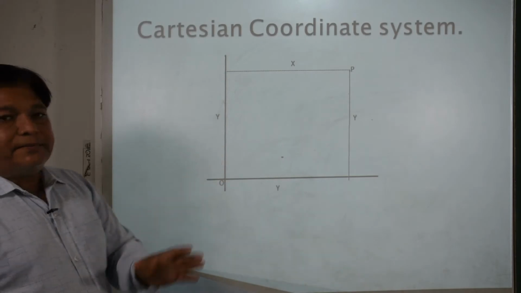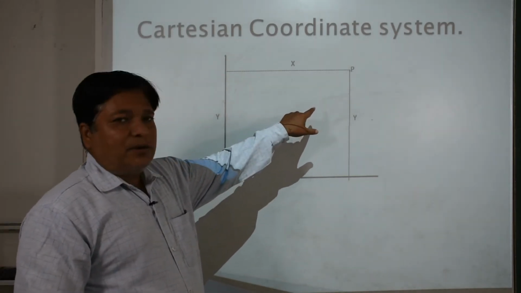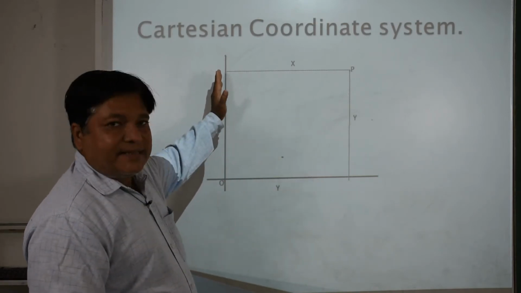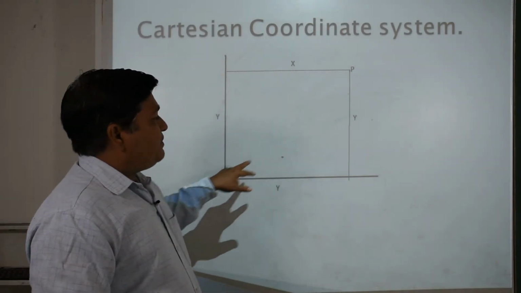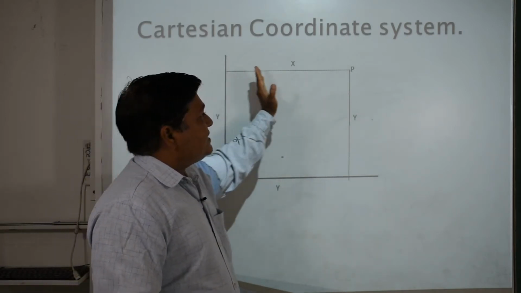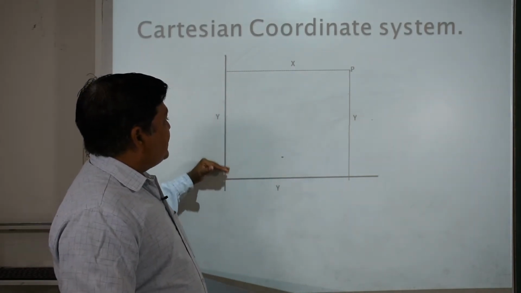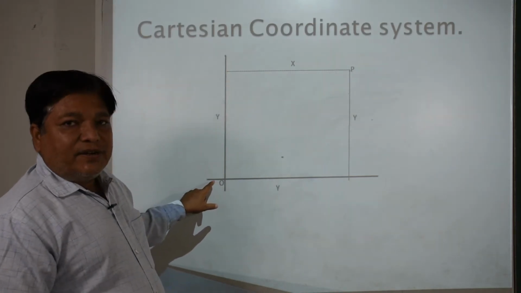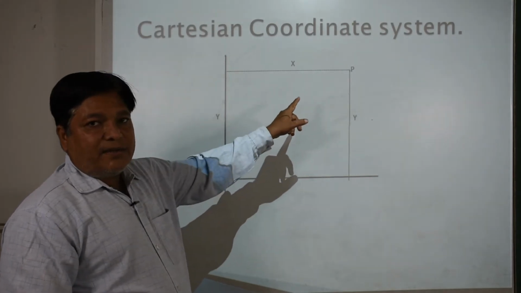Number one, xy plane. Xy plane means that a particular point is here over this board. Suppose this is the x-axis, this is the y-axis, and the point is here. So the location of this particular point with respect to the x-axis is how much? It is this much distance away in x-axis. How much is it in y-axis? It is this much distance from the y-axis. O is called the origin. Okay, so this O is called the point of reference for the particular point P here.